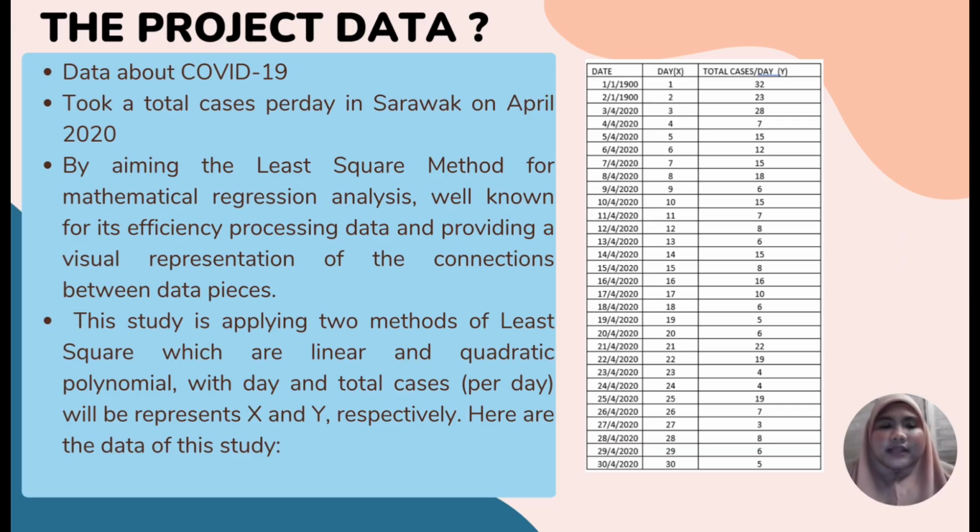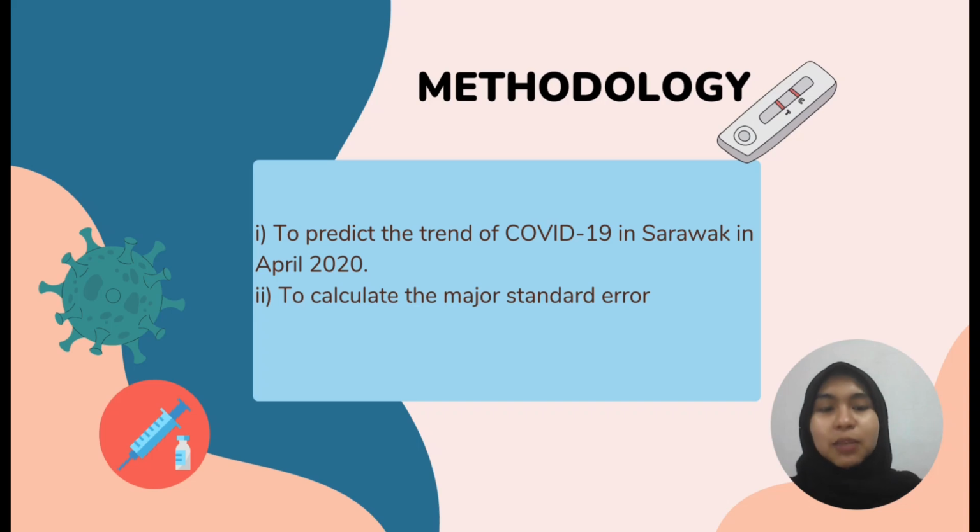Our project data is about COVID-19 with total cases per day in Sarawak in April 2020. We use the least square method, which is known for efficient data processing and provides a visual representation of the connection between data. In this study, we use two methods, linear and quadratic, and we use date for X and total cases per day for Y. The objective of this study is to predict the trend of COVID-19 in Sarawak in April 2020 and to calculate the magnitude of error.